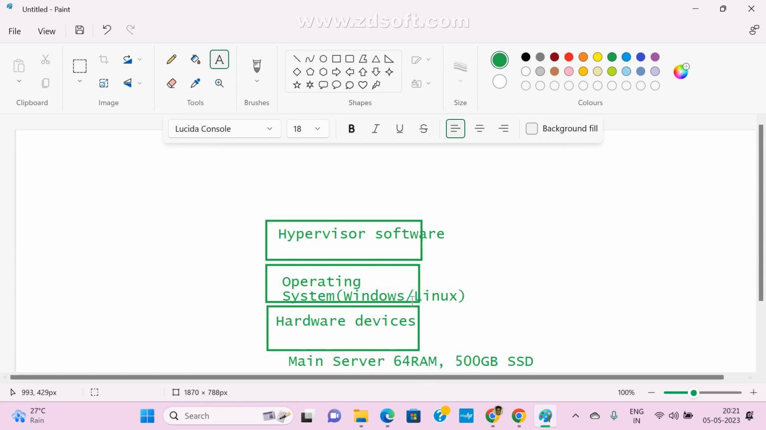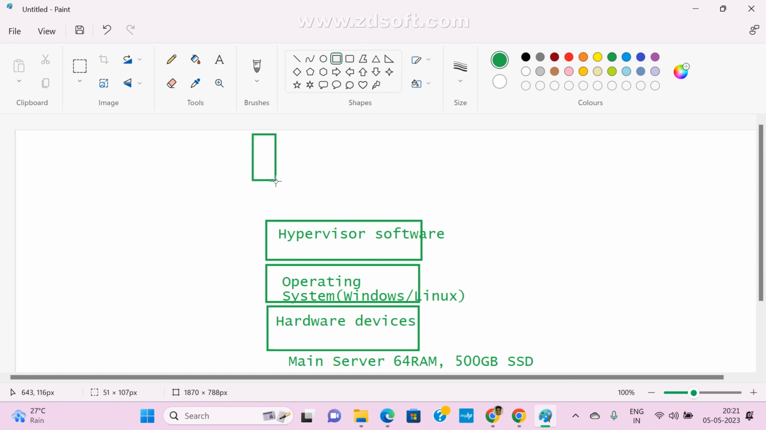Now this is the main server, this is a high configuration. On top of it, I am going to create two more servers. So these are the virtual machines. This is one virtual machine and this is also one virtual machine.